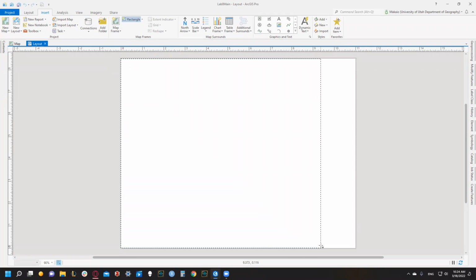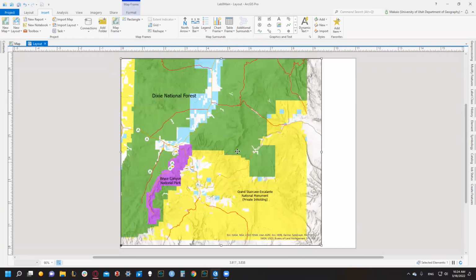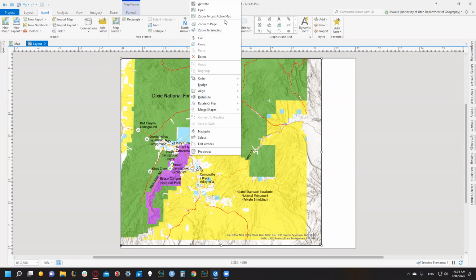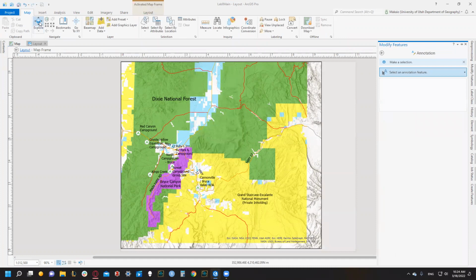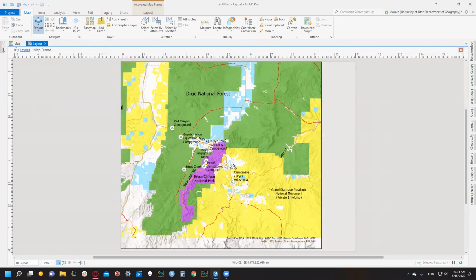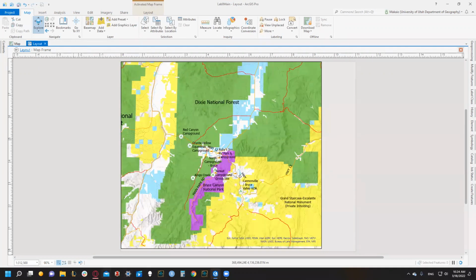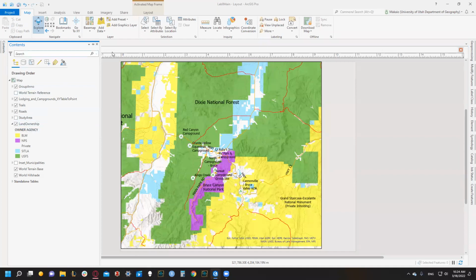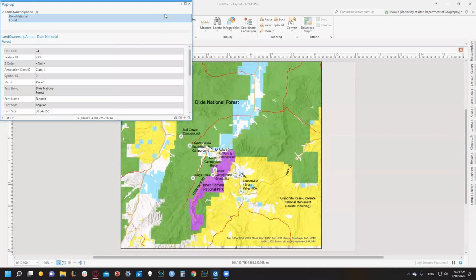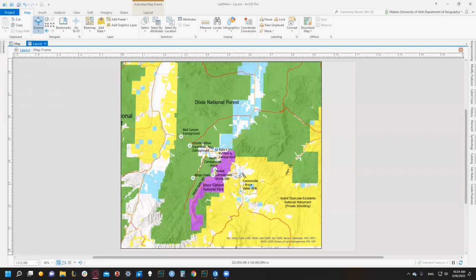So this map, we want to leave a little bit of space to the right, because that's where our title, our legend, north arrow, and scale bar are going to go. So then this is off-centered. So let's right-click on this map frame to activate it. And let's make sure that we have the Explore tool selected if we're going to move this around. All right, let's check our example map again. Actually, no, we don't need to. We need to move this one. What do we got? 1 to 200,000.